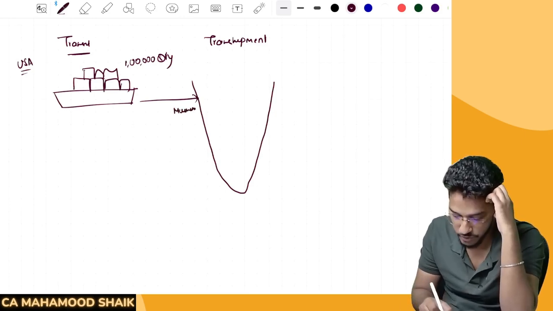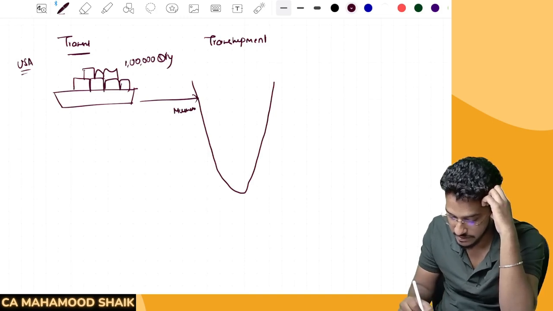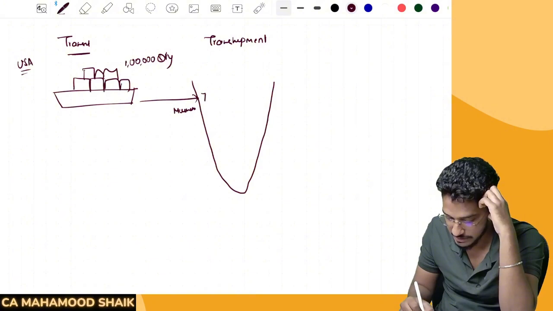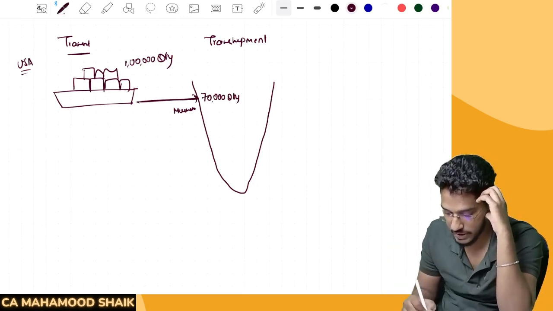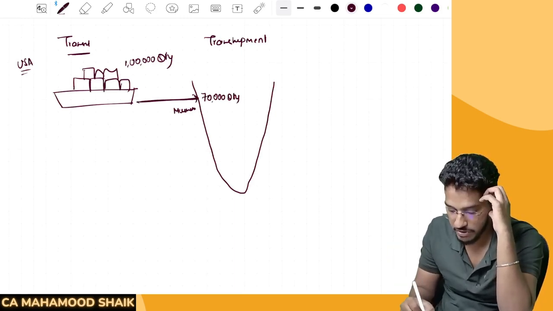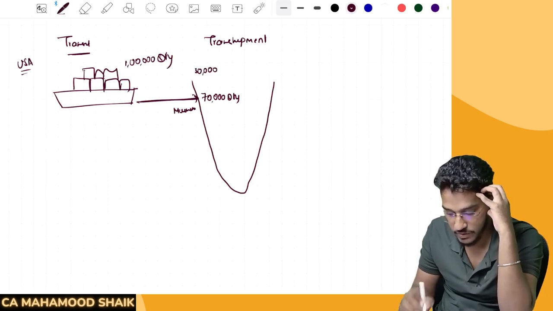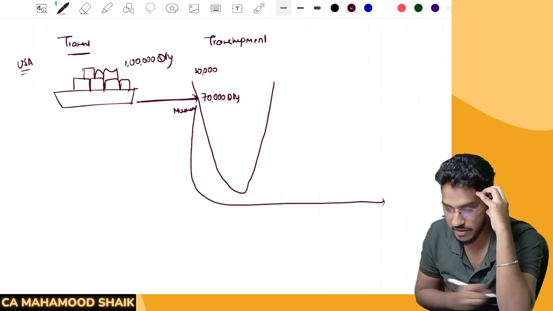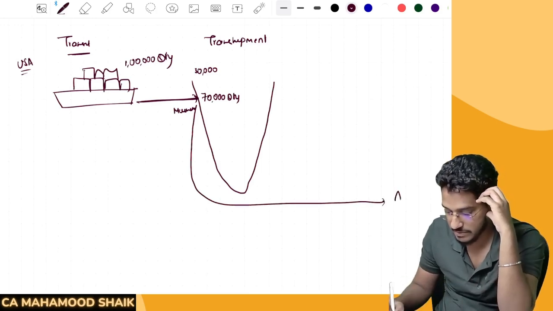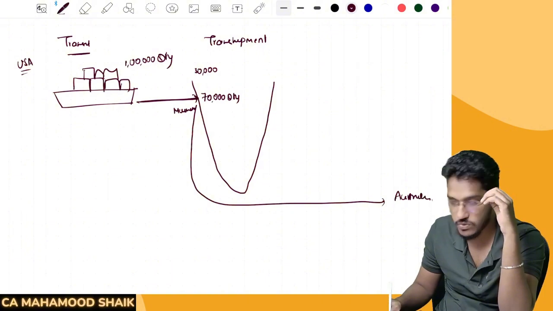So at the Mumbai airport, what has happened is, let us take for example, some 70,000 quantity of the goods was unloaded at the Mumbai airport. Now remaining 30,000 quantity is there, no? That 30,000 quantity was not unloaded. In the same conveyance, it has gone to some another country, say for example, Australia.